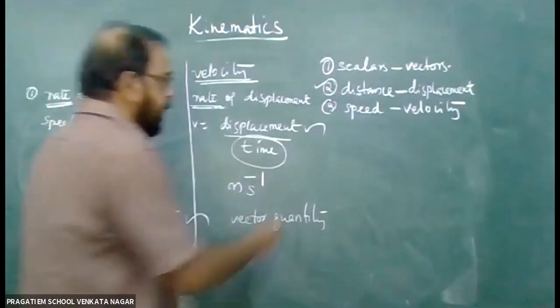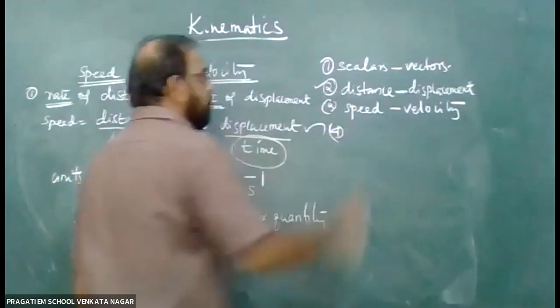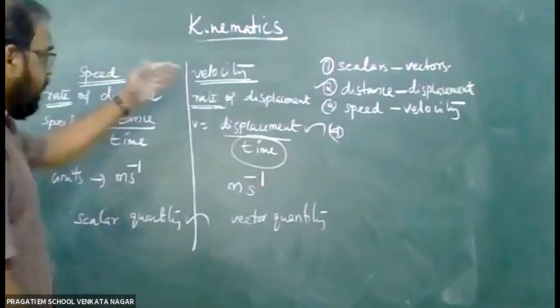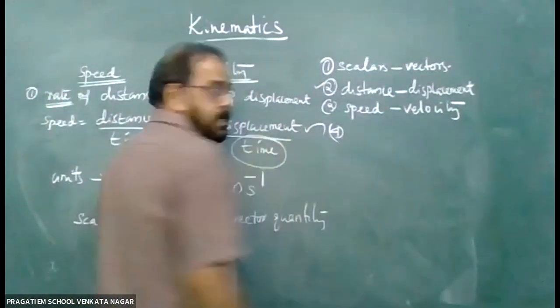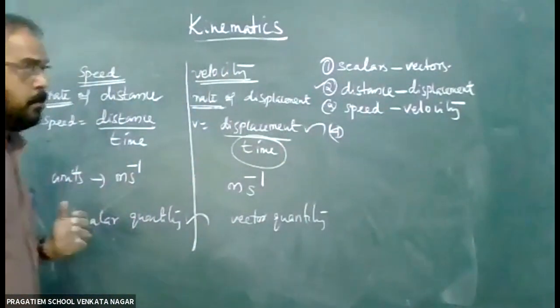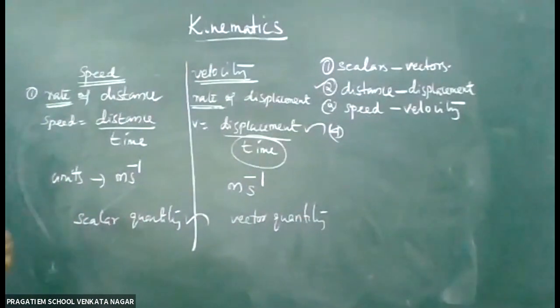So right here, our next point. Speed and velocity completed. First, scalars and vectors. Next, distance and displacement. Distance by time is speed.